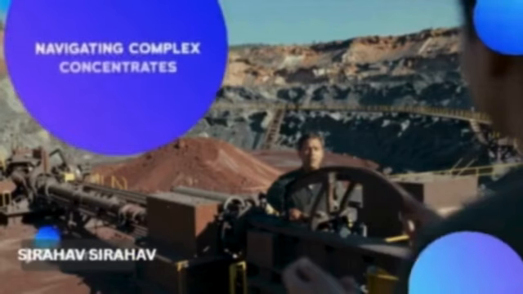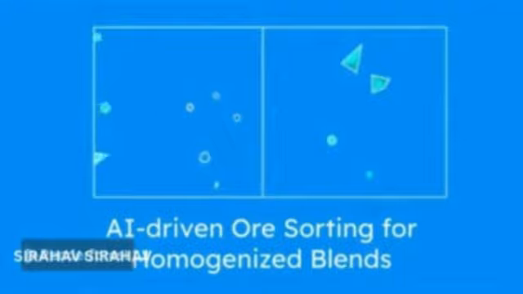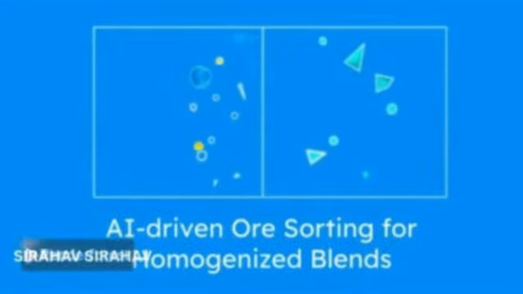The global copper industry is facing a raw material crisis. Real-time AI-driven ore sorting creates homogenized blends, mitigating sudden impurity spikes that could destabilize furnace chemistry.